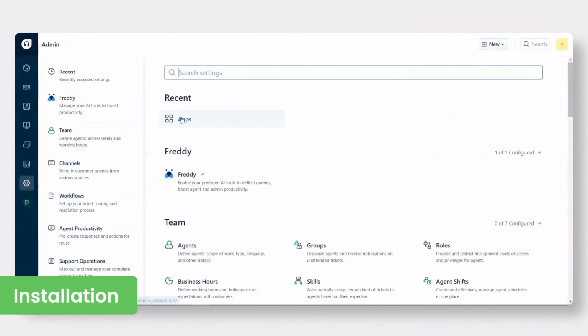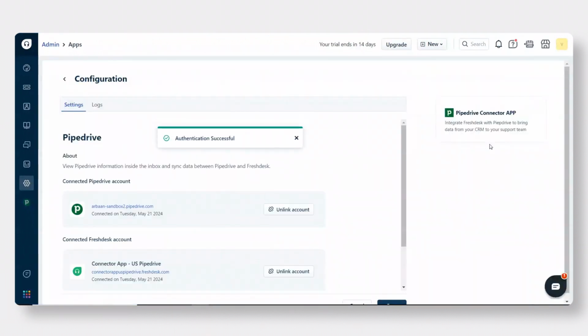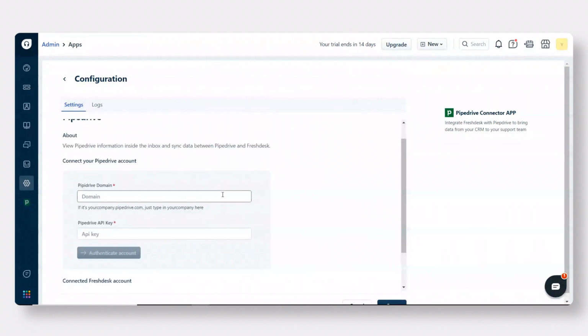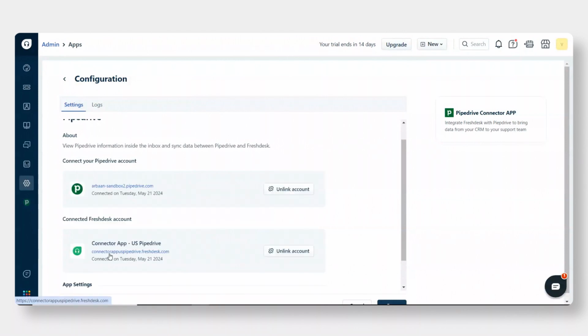Let's begin by looking at the installation process for the app. Navigate to the configuration page of the app on the marketplace. Click the Install button to initiate the installation process. Enter the valid Pipedrive domain and API key, then click the Validation button to confirm.